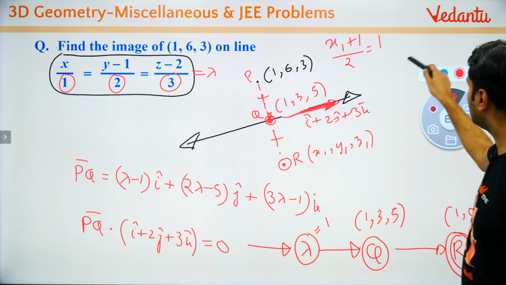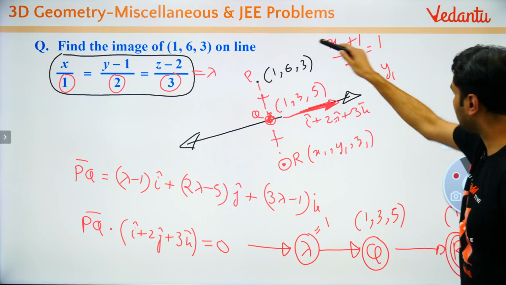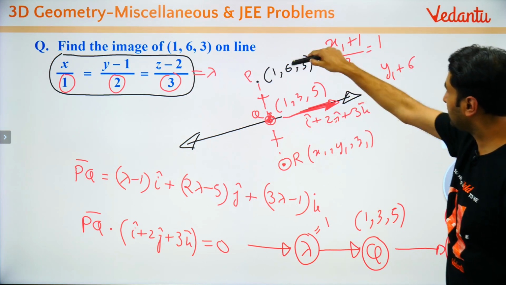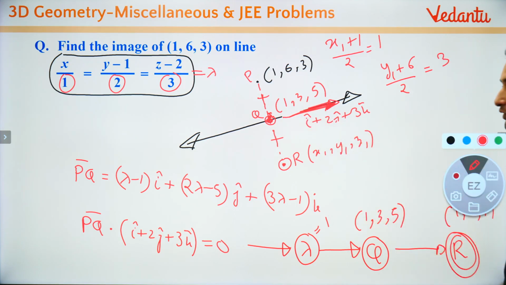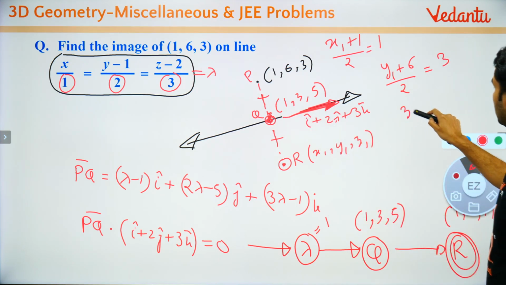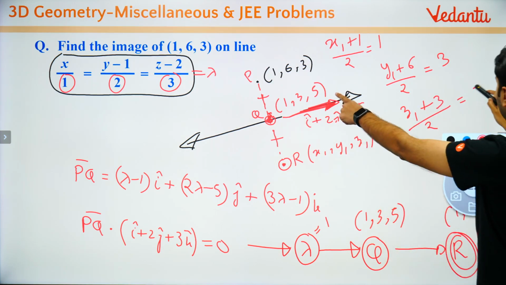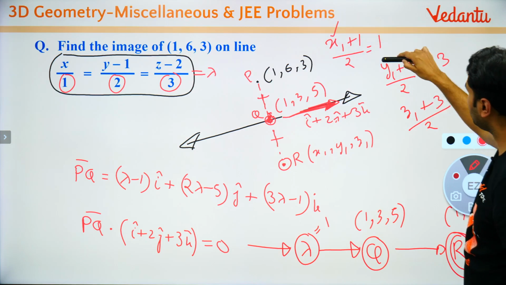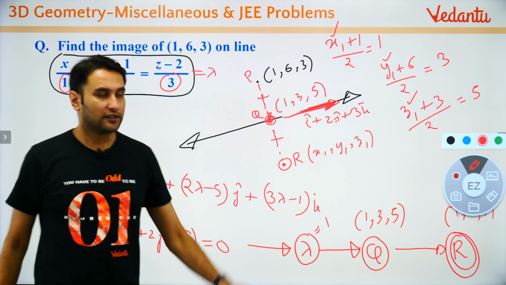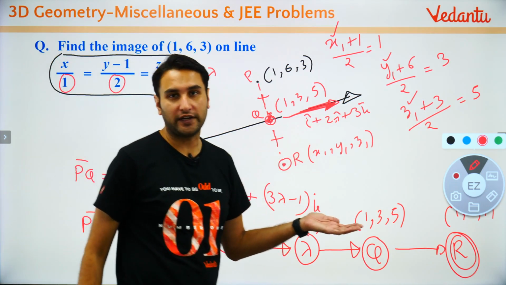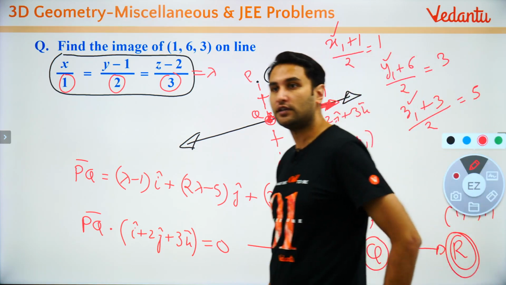Of course 1 ही आएगा वो। दूसरा आपके पास क्या है y1 plus 6 upon 2, बच्चों कितना हो जाएगा? The midpoint 3, the y coordinate of the midpoint, and similarly z1 plus 3 upon 2 बच्चों कितना हो जाएगा? 5। तो यहां से आपके पास क्या आ जाएगा? x1 y1 z1। I hope it's clear all of you? So this is how you find out the image of a point with respect to a line. Image of a point with respect to a line.